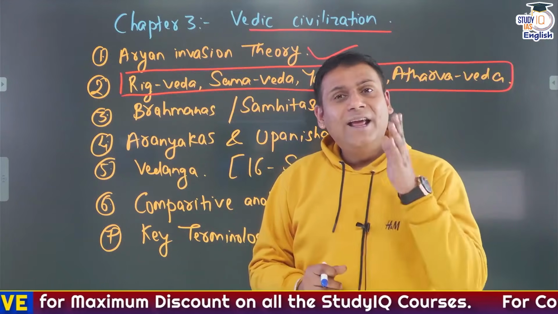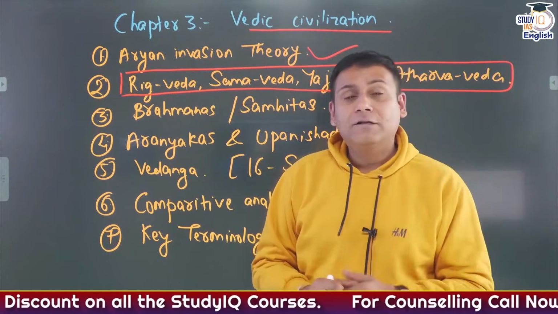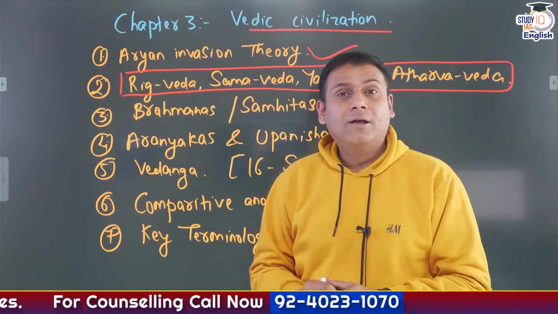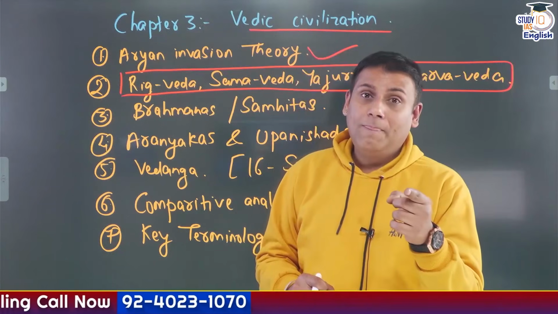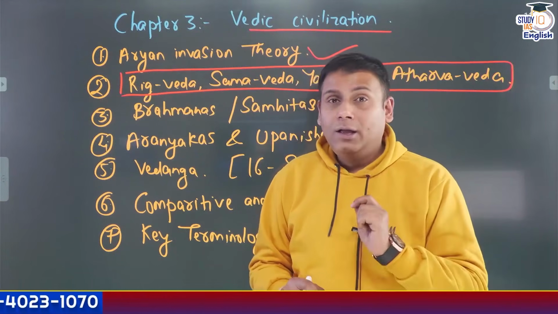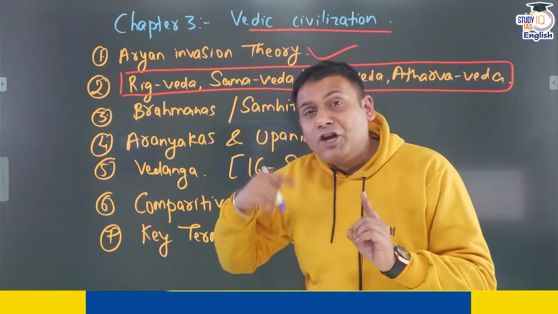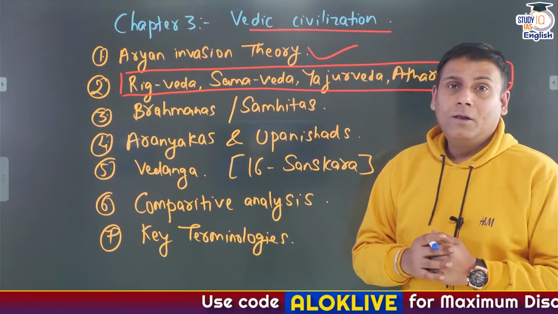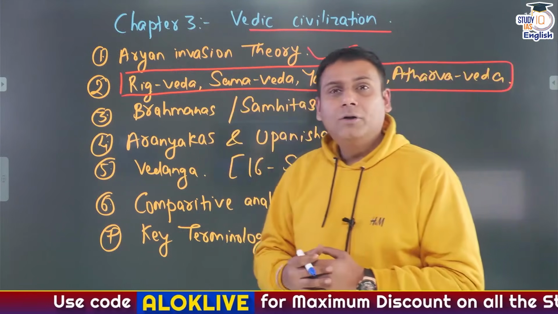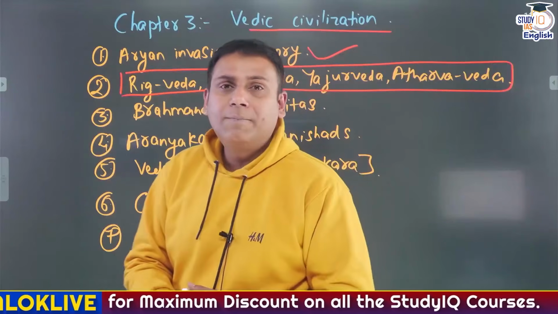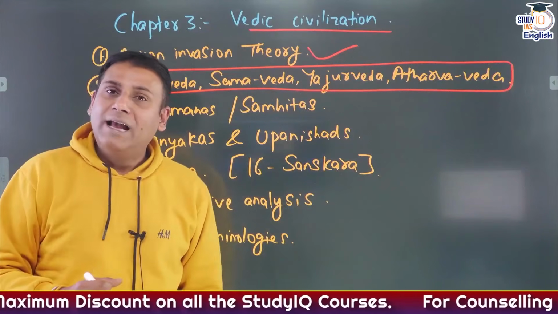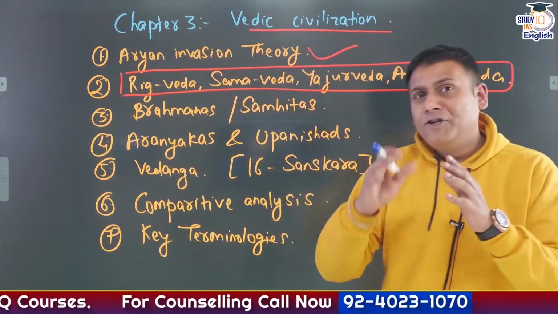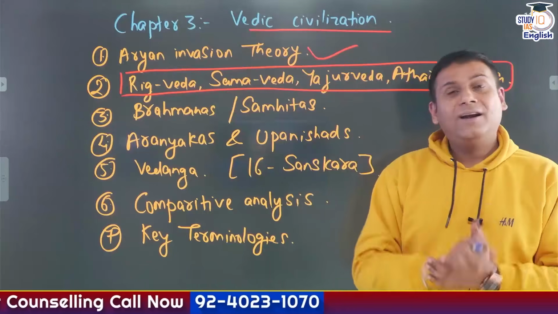Mandal 1 and 10 speak about the origin of the universe. In fact, in Mandal 10, there is one section that is referred to as Purusha Sukta. And in Purusha Sukta, it is mentioned that every human being is born from the different body parts of Brahma. Like the Brahman is born from the mouth, Kshatriya from the shoulders, Vaishya from the thighs, Shudra from the feet of Brahma. So this finds mention in Purusha Sukta, which is a part of Mandal 10.